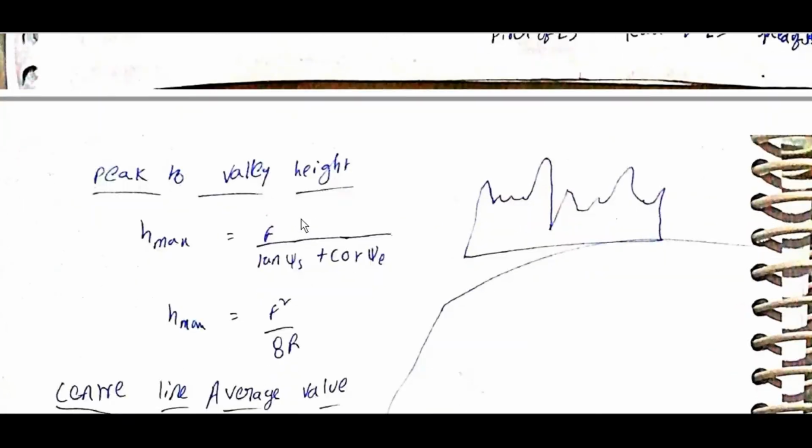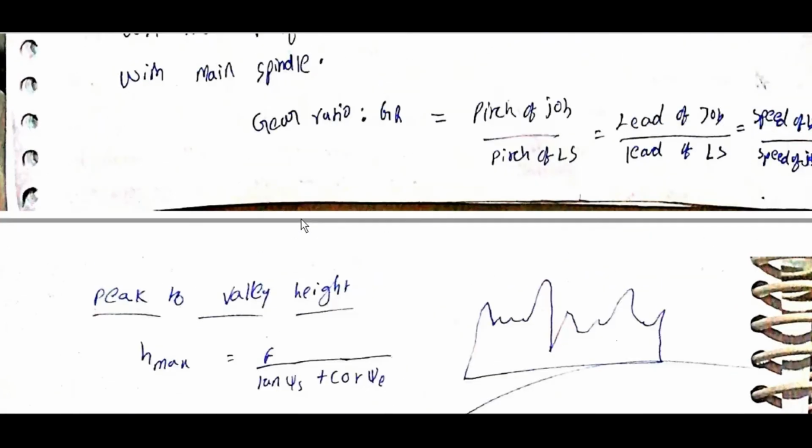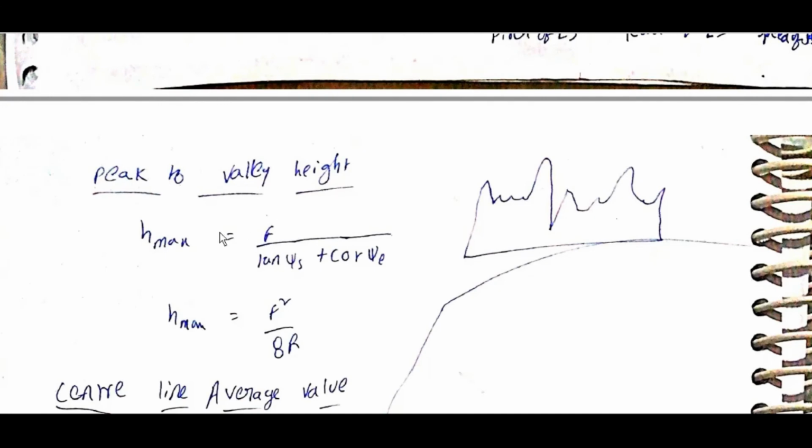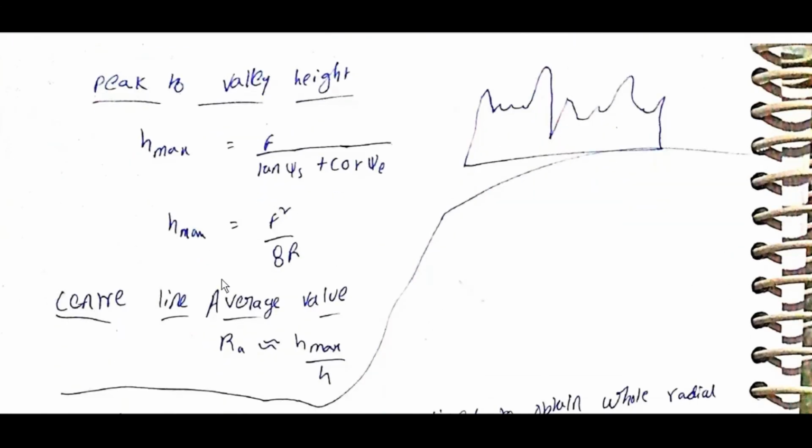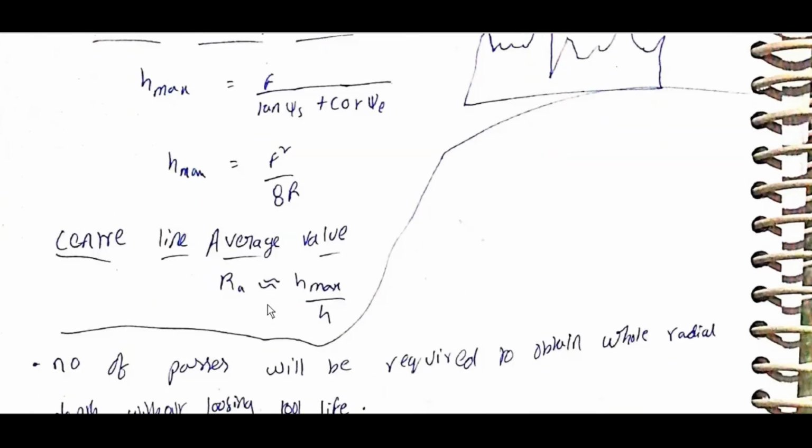Peak to valley height, H max is equal to F by (tan psi s plus cot psi a). H max is equal to F square by 8R. Center line average area is equal to H max by 4.